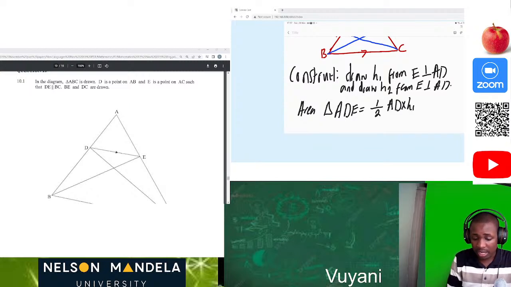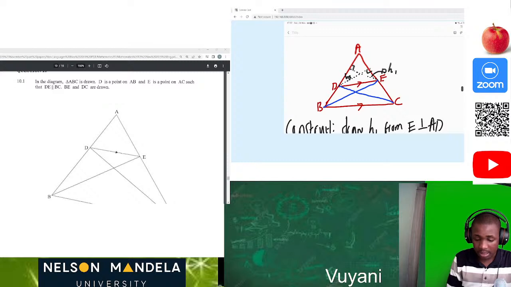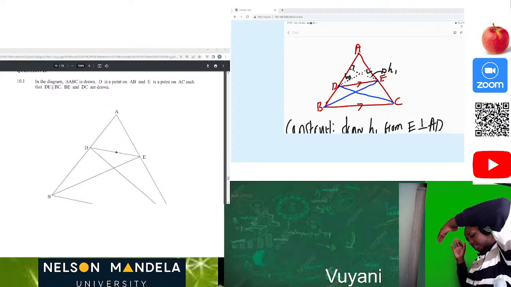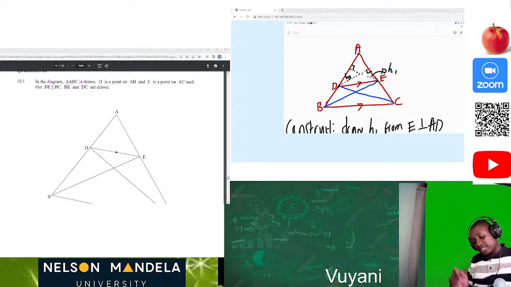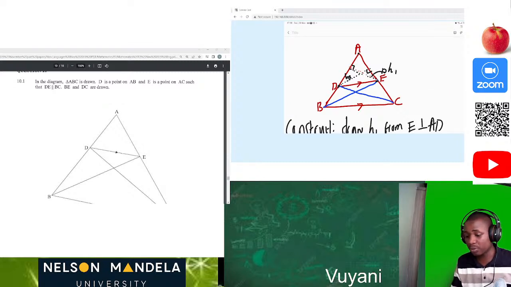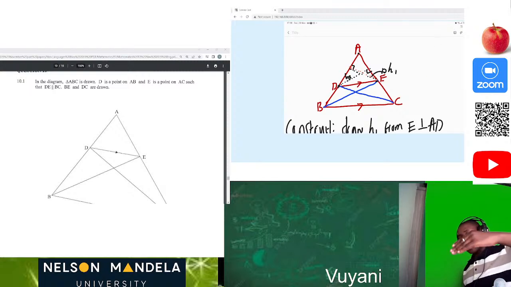Okay, this is the triangle ADE, and if we look at this side, that's the height. This is the height which we are looking at. So tomorrow, don't hesitate to turn your paper upside down, as I'm also doing right now, because it's important for you to have correct marks. So in triangle ADE, this is the triangle here, and it has the base AD.